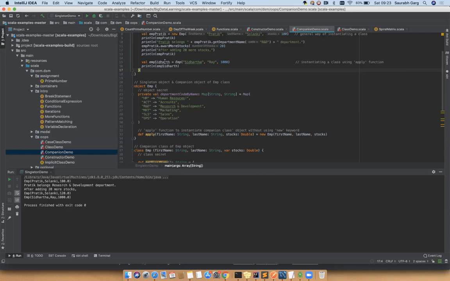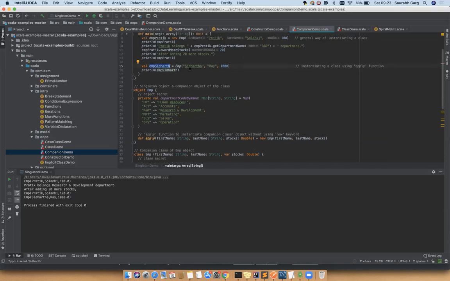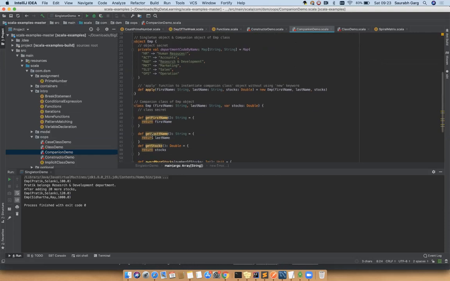Then what you're doing, you're creating a second object, employee Siddharth is equal to employee, and you passed these 3 parameters, no new keyword. Okay, earlier you saw we have used a new keyword, new EMP, but here there is no new keyword. So when you declared an apply function inside a companion object, you are free to define multiple apply functions based on the constructors available to you. Here we have a single constructor only, class EMP, first name, last name, stocks. So we have a single constructor.